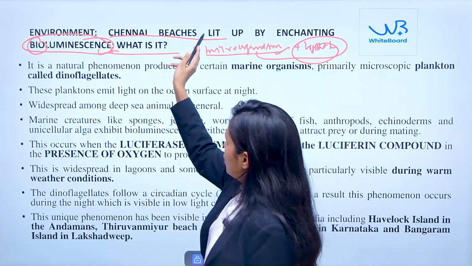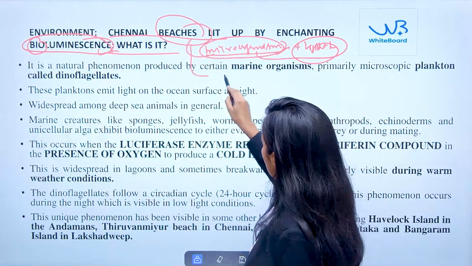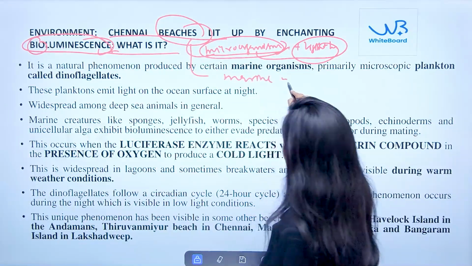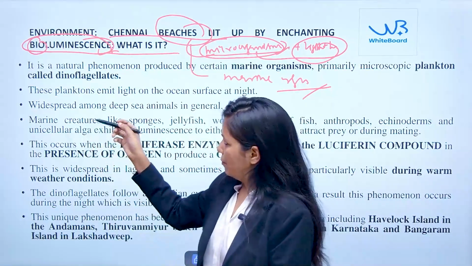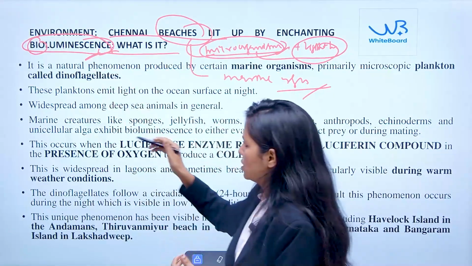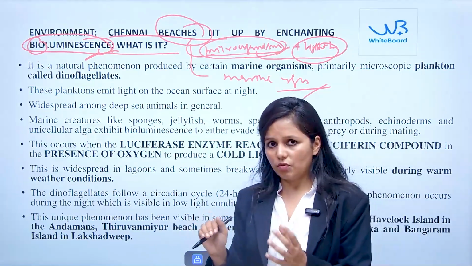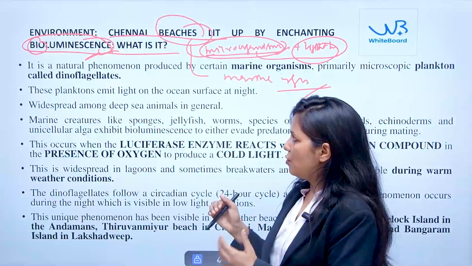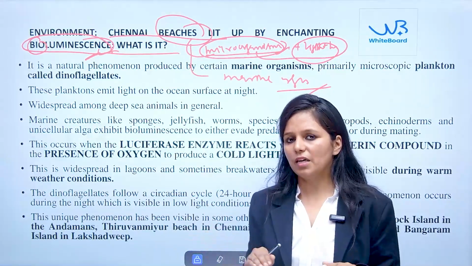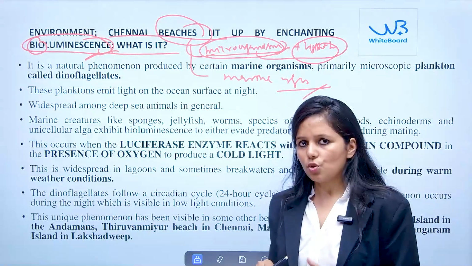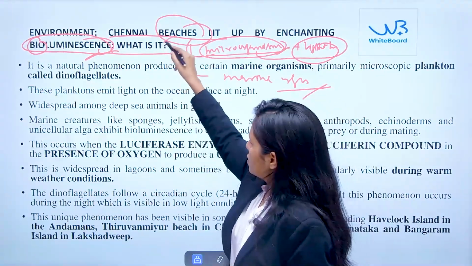Now the news is about the beach. Beach means here the microorganism must be a marine-based organism. Fine. So that's how you should decode the word itself. So what exactly happened is, recently at the beaches of the Chennai region, tourists have observed the phenomenon of bioluminescence on the surface water near the coastal area. That is what is attracting the people around the beaches of Chennai.